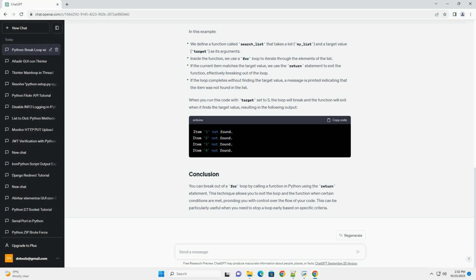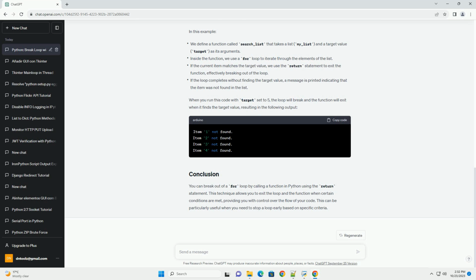Here's the general process. Define a function that contains the for loop and the conditions for breaking out of the loop. Inside the loop, use if statements to check for the conditions that should trigger the exit. If the conditions are met, use the return statement to exit the function, which will also break out of the loop. If the conditions are not met, continue with the loop until it completes.